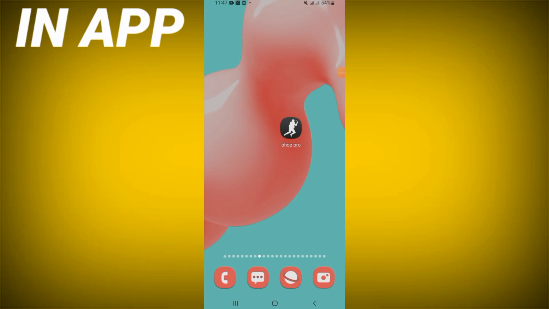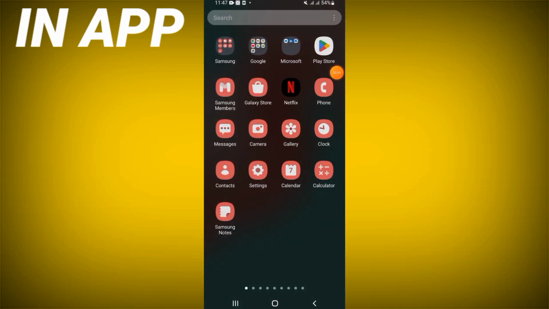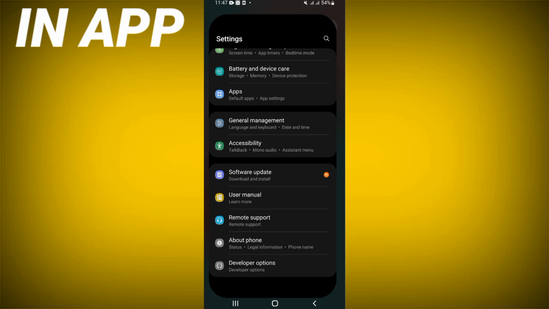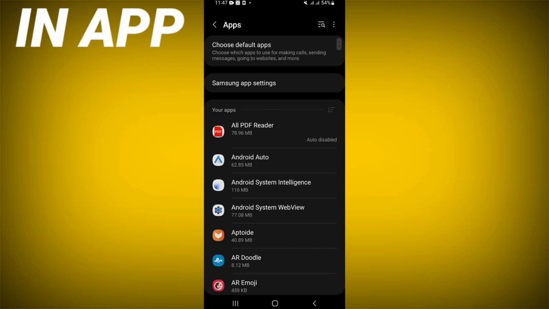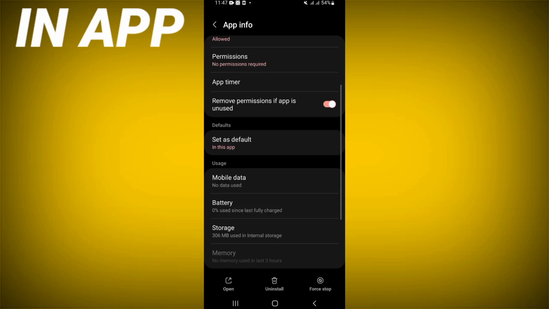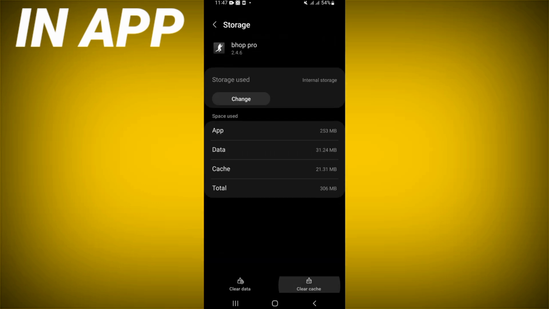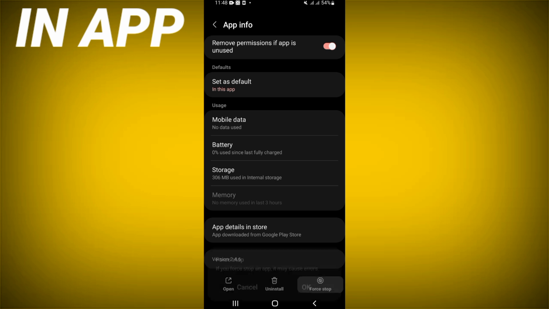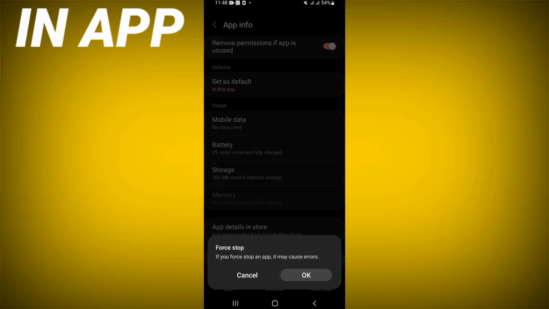In this video I will show you how to fix the sound problem on Bhop Pro game. So open the settings of your device, click next at the apps option and search for Bhop Pro and click. Go directly to storage, click clear cache and go back, now click force stop and click OK.